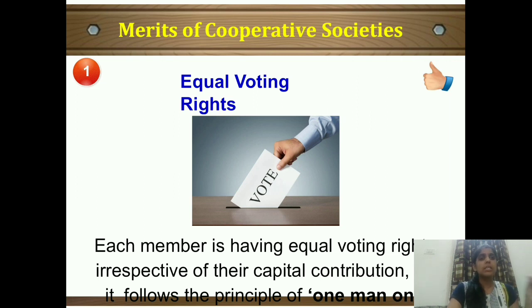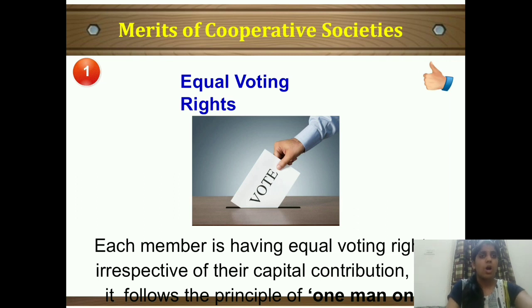Suppose A, B, C, D, E, F, G, H, I, J, 10 members are there. Now each one has given a different amount of capital. A has given 5 lakh, B has given 1 lakh, C has given 2 lakh. All of them have given unequal, different amounts of capital. But the voting right of each member is equal. It's not that if A has given 5 lakh rupees, he will have more voting right. No. So it follows the principle of one man, one vote. Means one man is going to give one vote. So each member has equal voting right.